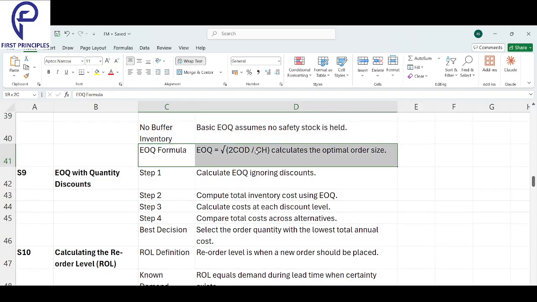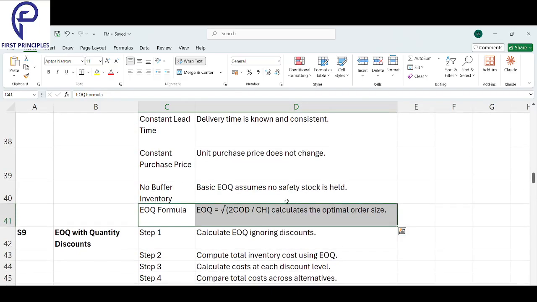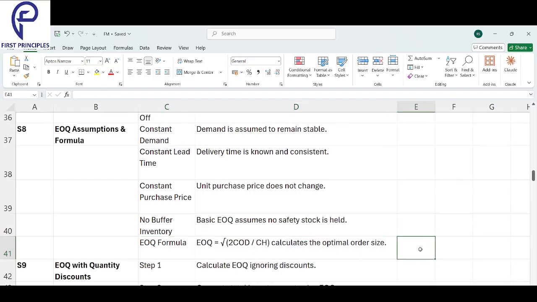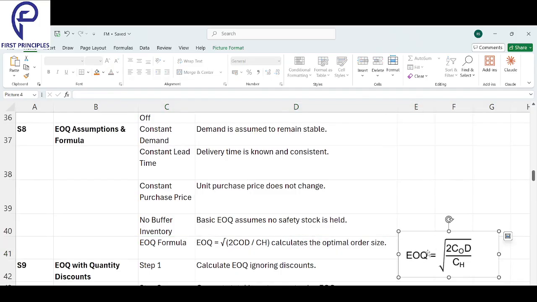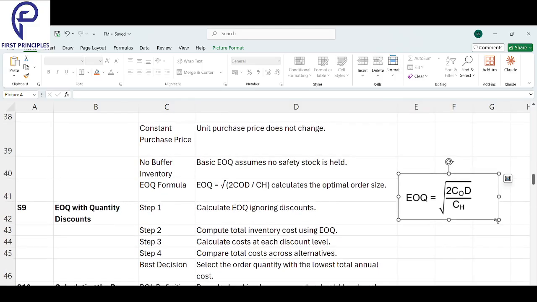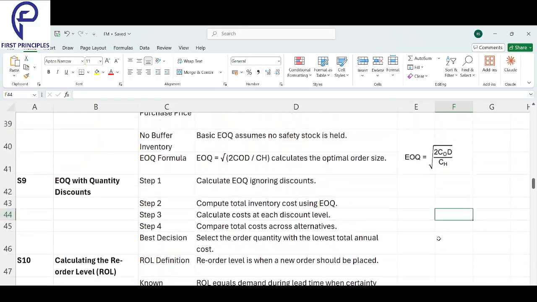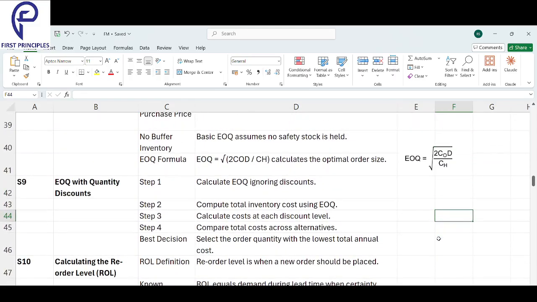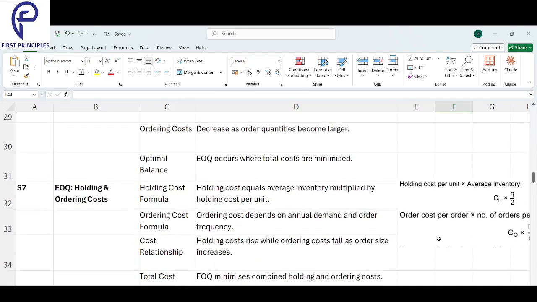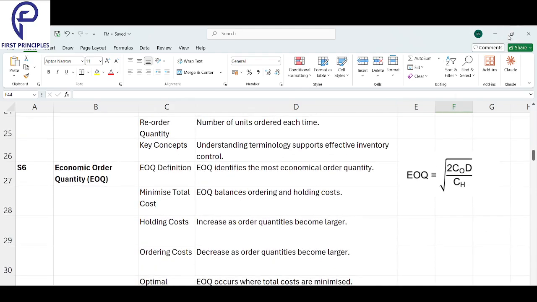And the EOQ formula is right here. We have stuck it on top also. Here also there is the formula. This is the formula of EOQ. The same formula is written here. Okay, then we have some sums on EOQ. Let's look into this. So this has given us an idea about EOQ. Now we'll look into some sums and get a good understanding about EOQ.